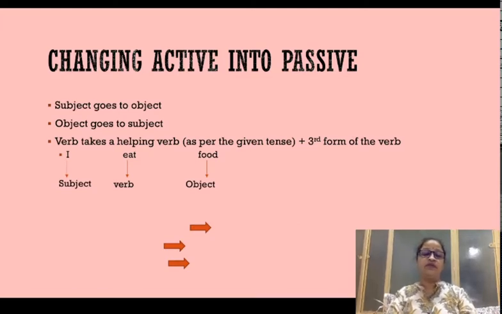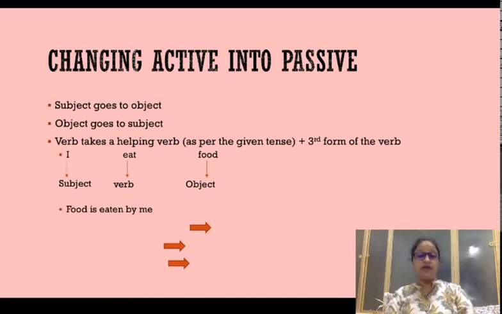So when we convert this sentence into passive, it becomes food is eaten by me, because in passive voice the object is going to come first, eat is going to take a helping verb is, and it is going to convert itself into the third form. So eat is going to become eaten, and a preposition is going to be generated, by, and it is going to be followed by the objective form of pronoun: I becomes me.